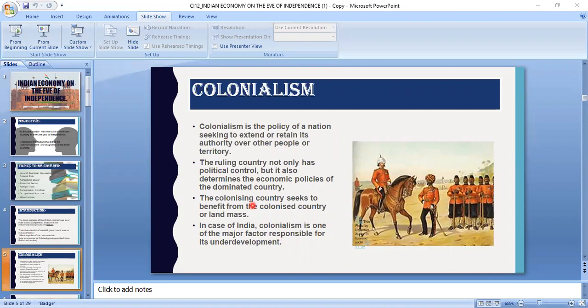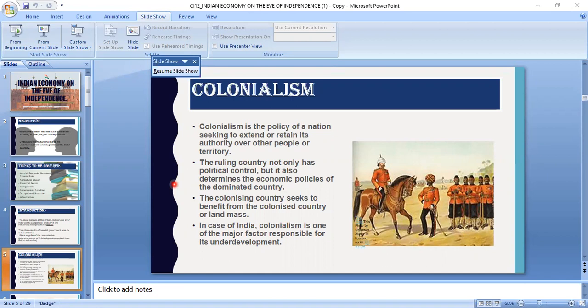Children, in today's session we will be studying Class 12 Indian Economic Development, Chapter 1, Indian Economy on the Eve of Independence. In this chapter, we will be studying the status of the Indian economy at the time of independence. The main objective of this chapter is to become familiar with the state of the Indian economy in 1947, the year of independence, and understand the factors that led to the underdevelopment and stagnation of the Indian economy.